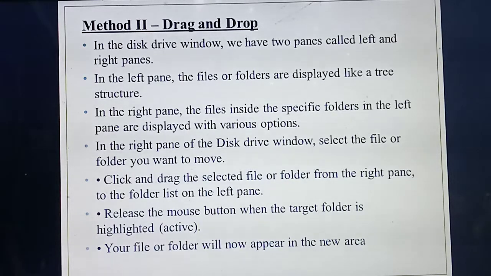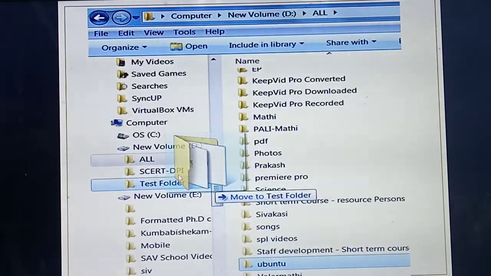To follow the drag and drop steps, if you are moving from the right pane to the left pane, first you need to select the folder from the right pane, then select the file and press your left mouse button, and drag it and move. Automatically the file will come to the next place. That also I'll explain. Listen student, see.